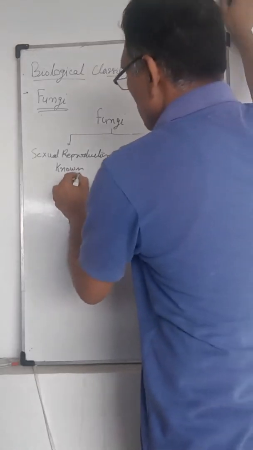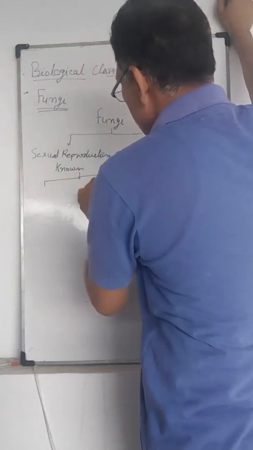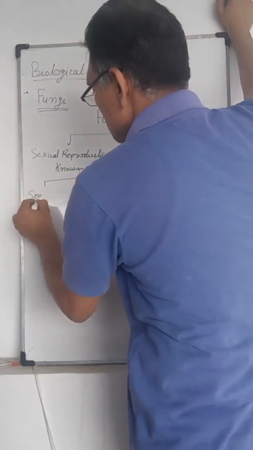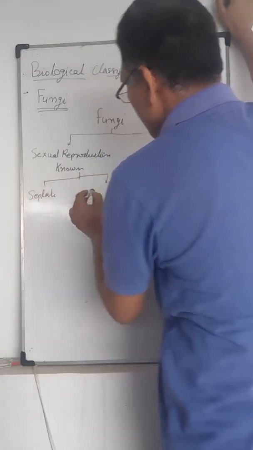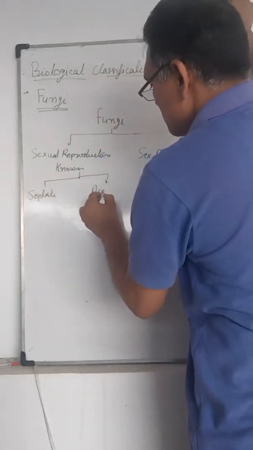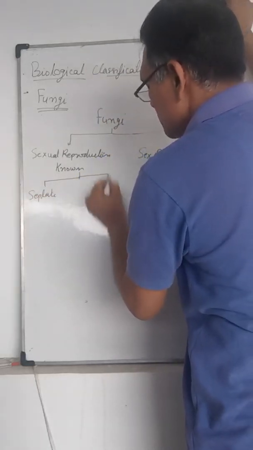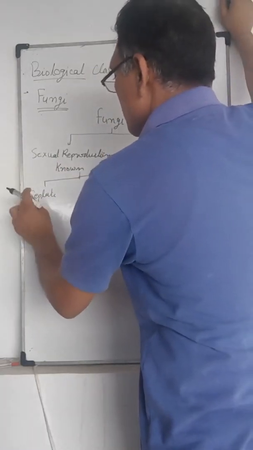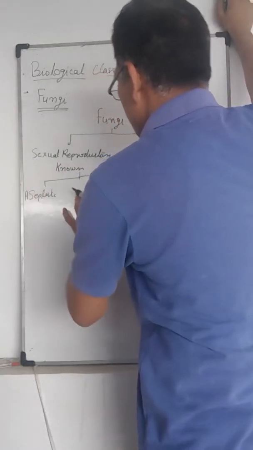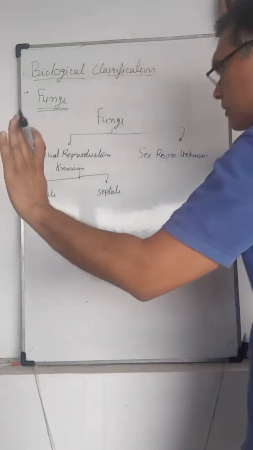Where sexual reproduction is known, fungi are again differentiated into two groups: aseptate and septate.